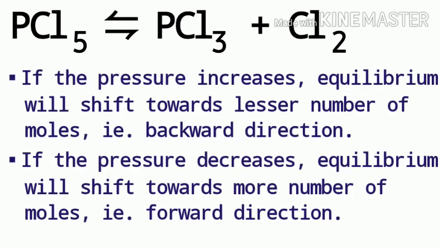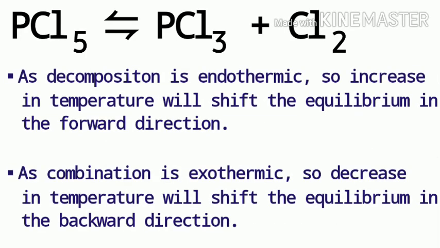For the effect of pressure, we can say that if the pressure increases, the equilibrium will shift towards the lesser number of moles, that is in the backward direction, because here the number of moles on the reactant side is only 1. And on the other hand, if the pressure decreases, the equilibrium will shift towards the more number of moles, that means in the forward direction, because the number of moles in the products is 2, which is more than 1.